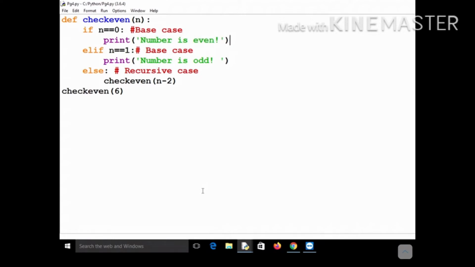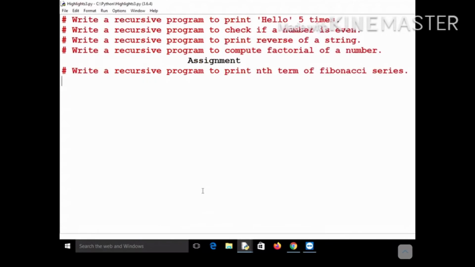I have told you that even if the function is not returning anything, it is actually returning None. So it will return None to its previous function calls, and finally the None value will be returned to the main. So there is no need to mention any return statement in the recursive case in the else part. Okay, so let's see the next program. The next program is that you want to print the reverse of a string.